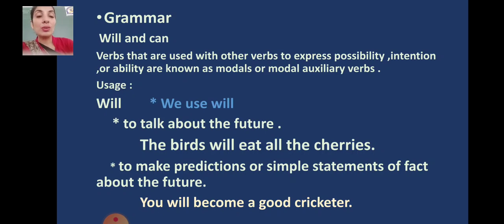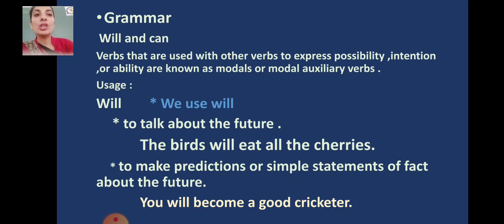Usage: what are the situations where we can make use of these two modal verbs? First we are talking about will and its usage. The first one is to talk about the future. Example: the birds will eat all the cherries. So children, you can see here, eat is the main verb and will is used along with it to tell about the future.